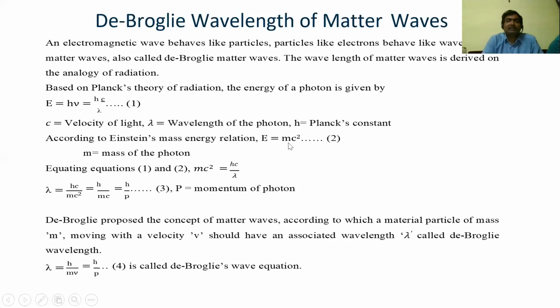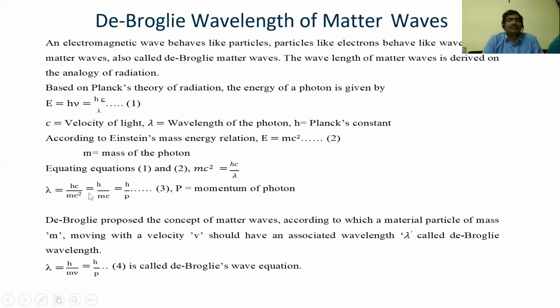By equating, we get mc² = hc/λ. By rearranging this equation, we get λ = hc/mc². Here c cancels out, so what we get is h/mc. Here mass into velocity gives the momentum. Momentum of whom? Momentum of the photon. This expression is purely derived for electromagnetic radiation: λ = h/p, by attributing the particle nature of the radiation as a photon.